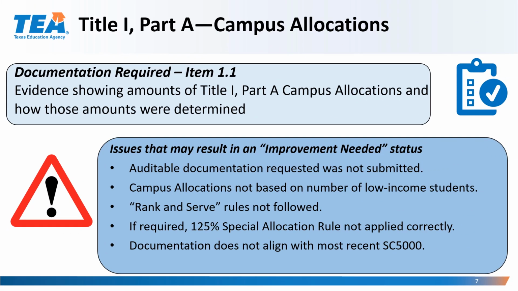Issues that may result in an improvement needed status include: auditable documentation requested was not submitted, campus allocations were not based on the number of low-income students, the rank and serve rules were not followed, if required, the 125% special allocation rule was not applied correctly, or the documentation does not align with the most recent SC 5000.